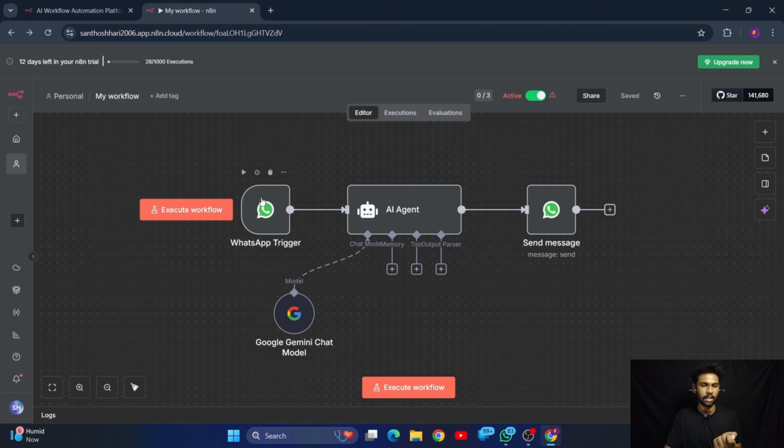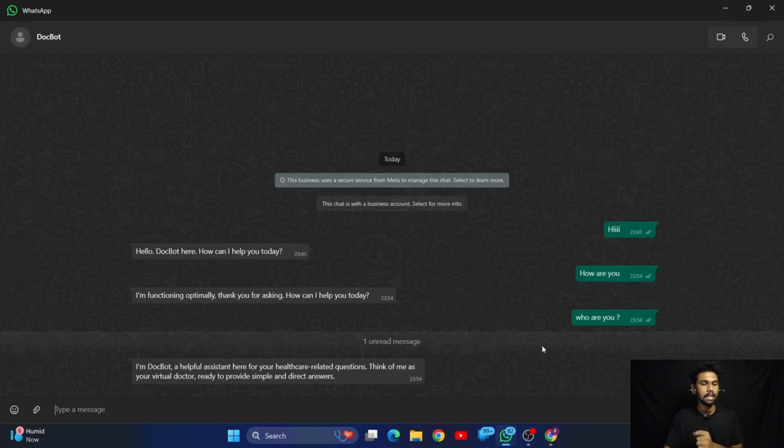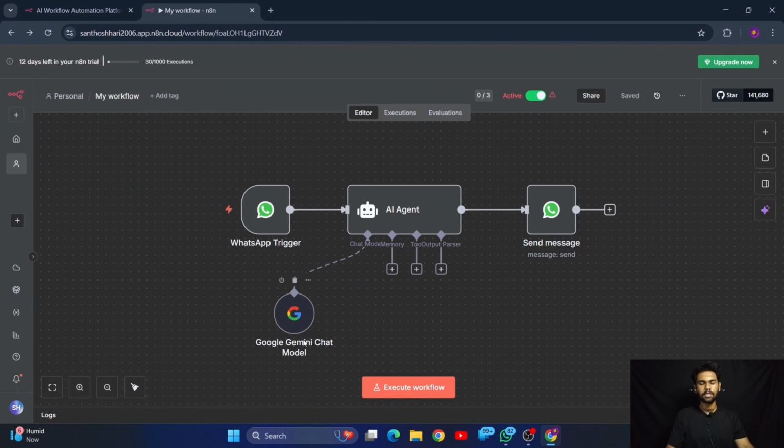If the event has occurred, the trigger will trigger the entire node again and again every time an event is happening. An event means here, in our case, the messages that we are posting, that is an event for the trigger node. So here you can see a Gemini chat model. We are not restricted to only using the Gemini chat model.